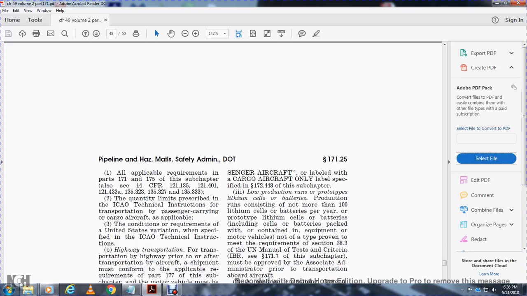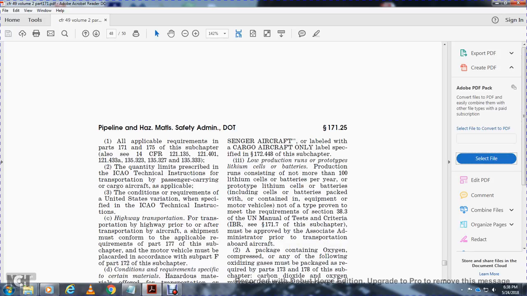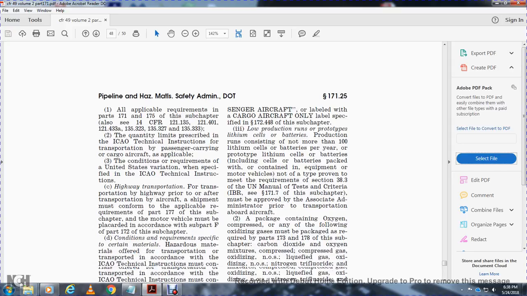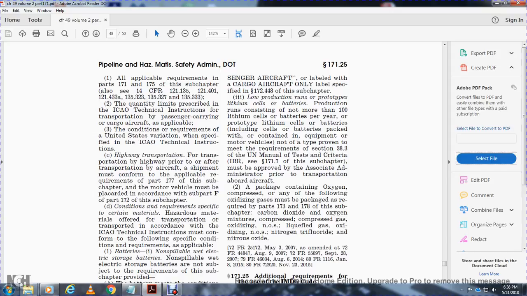The quantity limits prescribed by the ICAO Technical Instructions for the transportation of passengers carrying aircraft are applicable. The code additions required by the United States variation with the specific ICAO Technical Instructions on highway transportation, prior to or after transportation by aircraft. The shipment must conform with the applicable requirements of Part 177 of the subchapter, and the motor vehicle must be placarded in accordance with Subpart F of Part 172 of the subchapter.